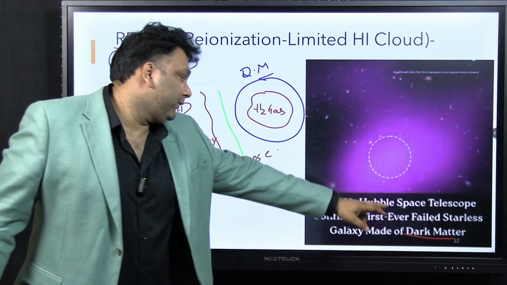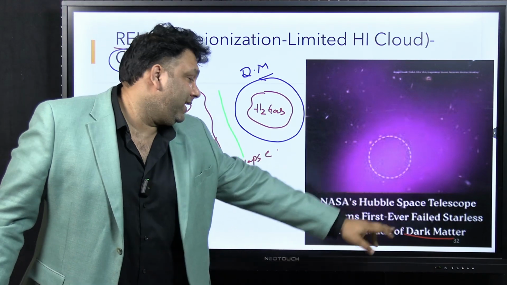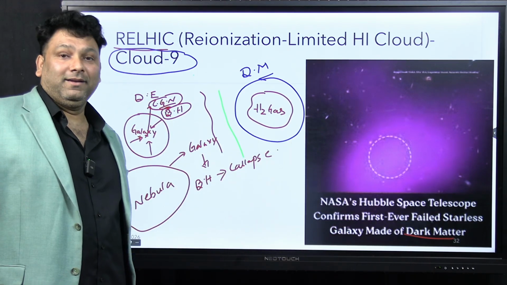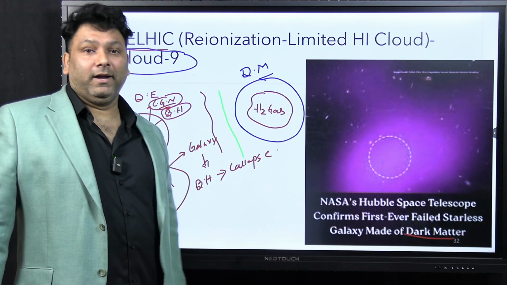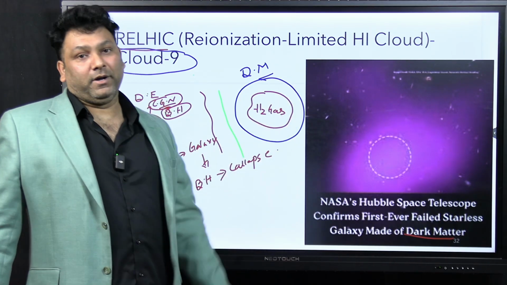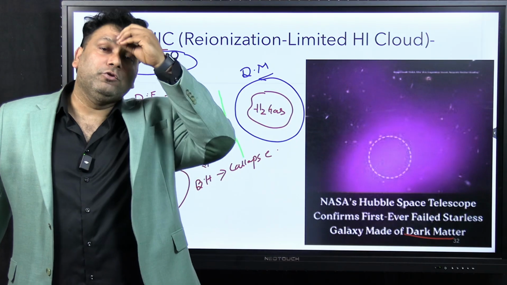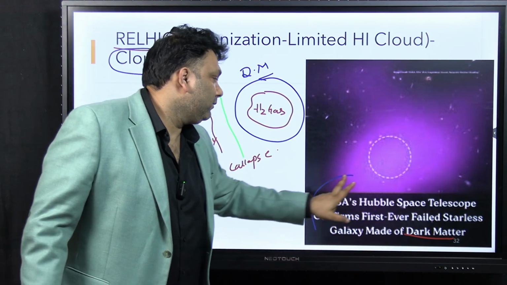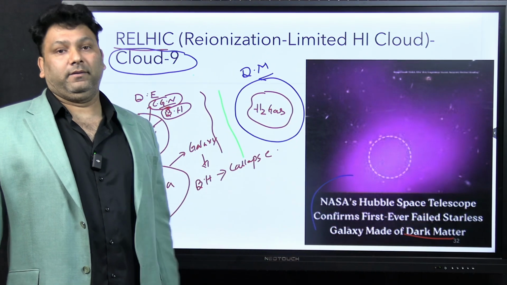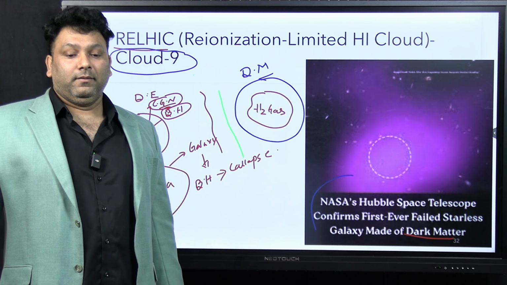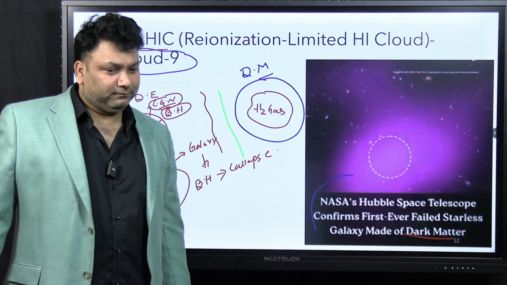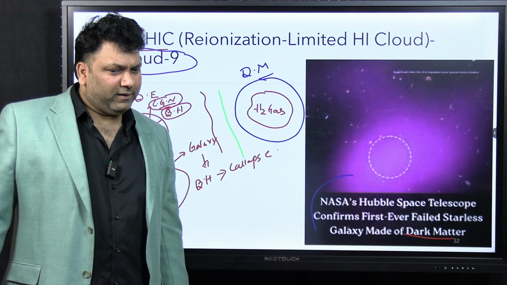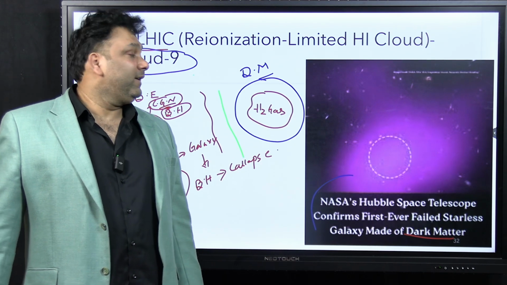So, NASA's Hubble telescope confirms first ever failed starless galaxy. There is hydrogen there, but that hydrogen is not forming stars, and that hydrogen is not forming a galaxy. Beyond this, don't read anything, read only this. Whatever is written here is sufficient enough. Okay, got it? So Pawan is asking, what is dark matter, how to prove its presence?